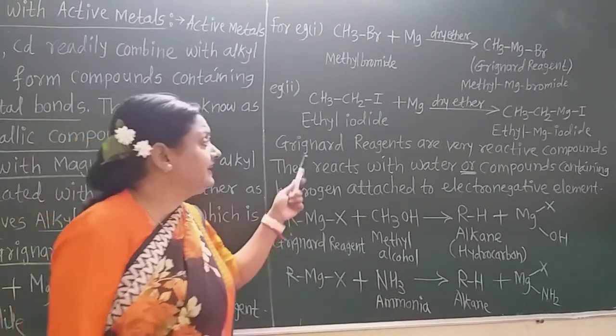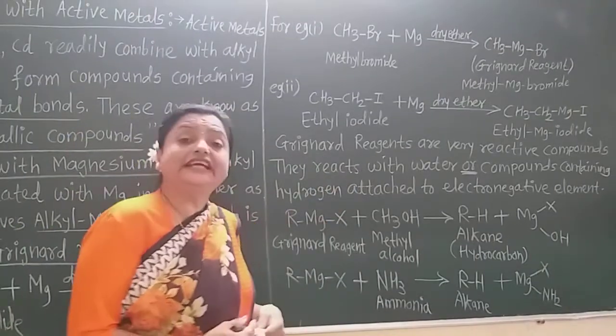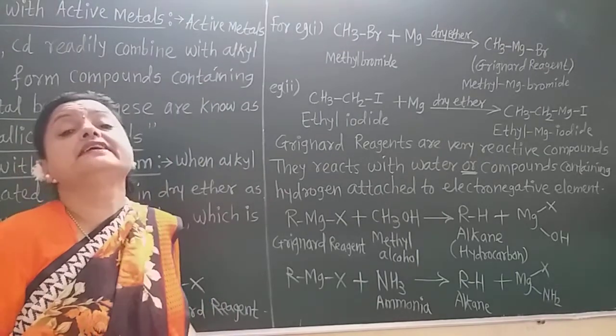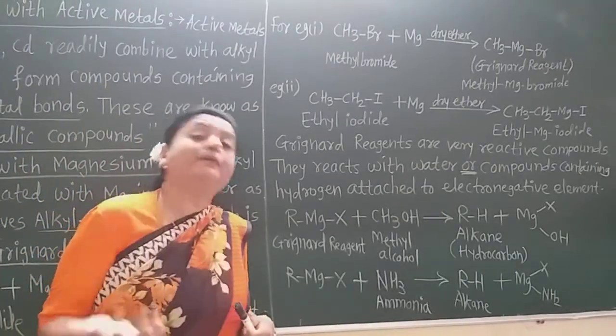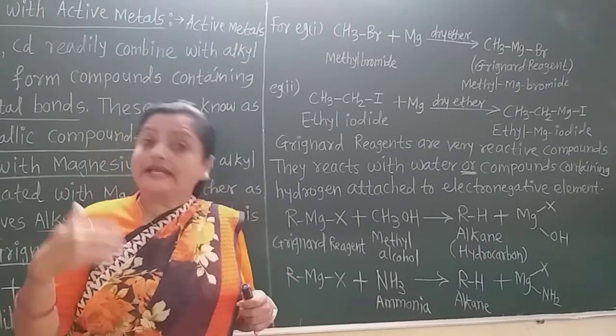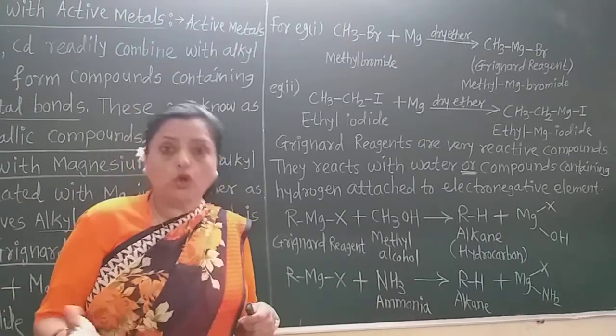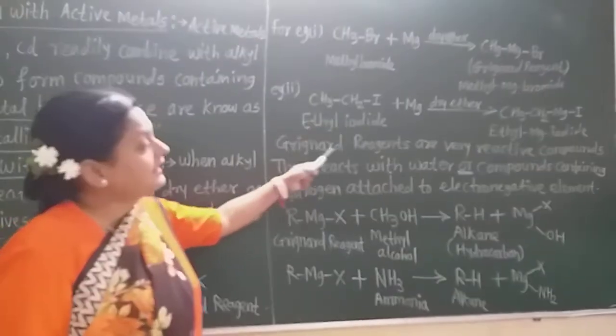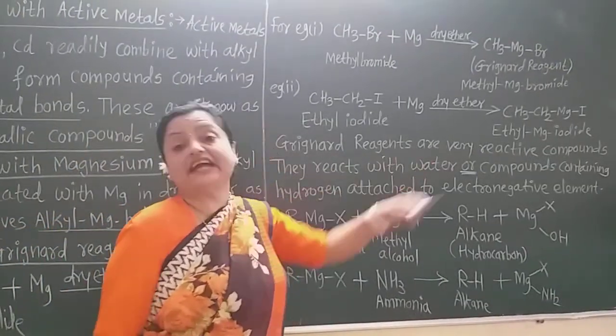Now these Grignard reagents are very reactive compounds. I already told you that Grignard reagents are used for the preparation of other organic compounds such as alcohol, aldehyde, ketone, etc. Therefore Grignard reagents are very reactive.